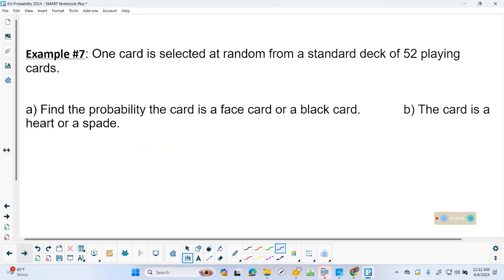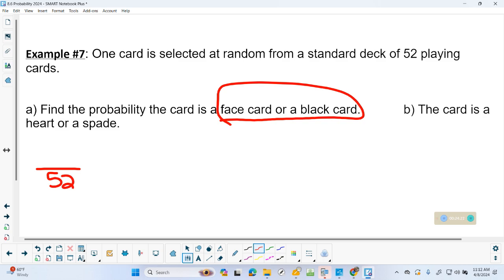So here we go. One card selected at random from 52. The probability the card is a face card or a black card. Now mine's kind of ran off the screen together. Yours looks a little nicer. So first off, total cards in a deck. I know the word or means we're going to add these two together. Now let's start with face cards. How many face cards are in a deck? 12. Because you have jack, king, queen, there's 4 of each. How many black cards are in a deck? 26, half the deck.